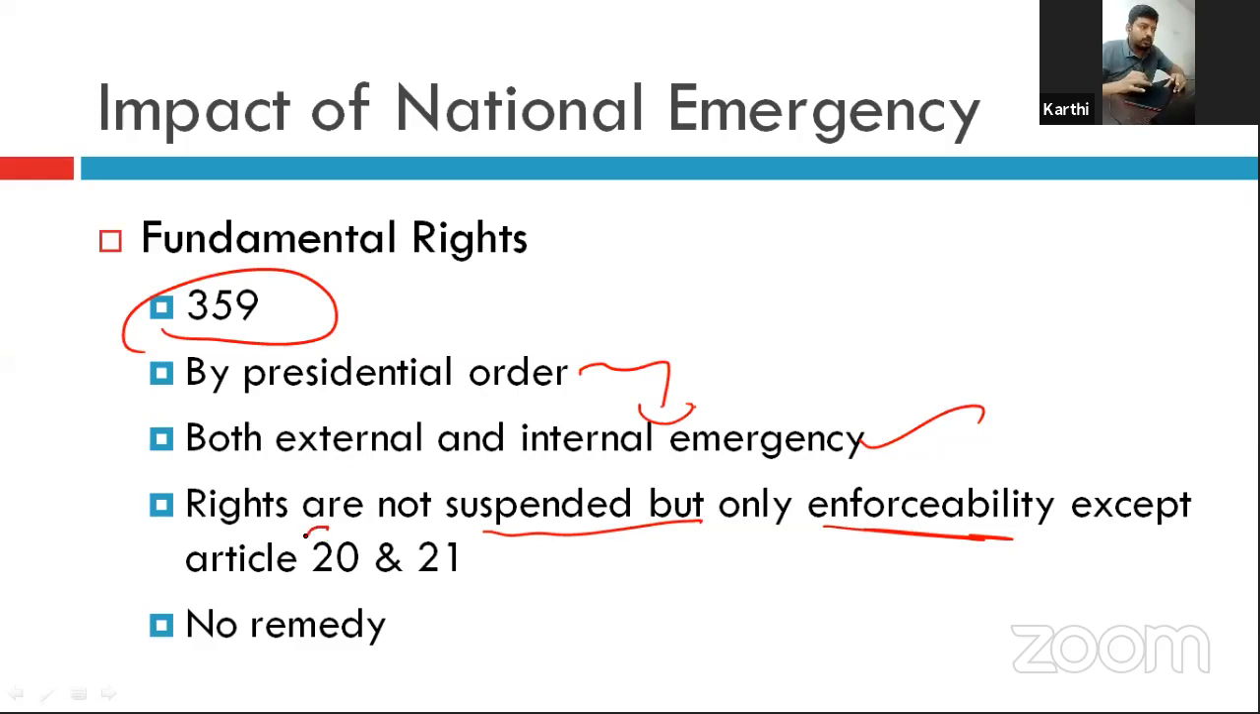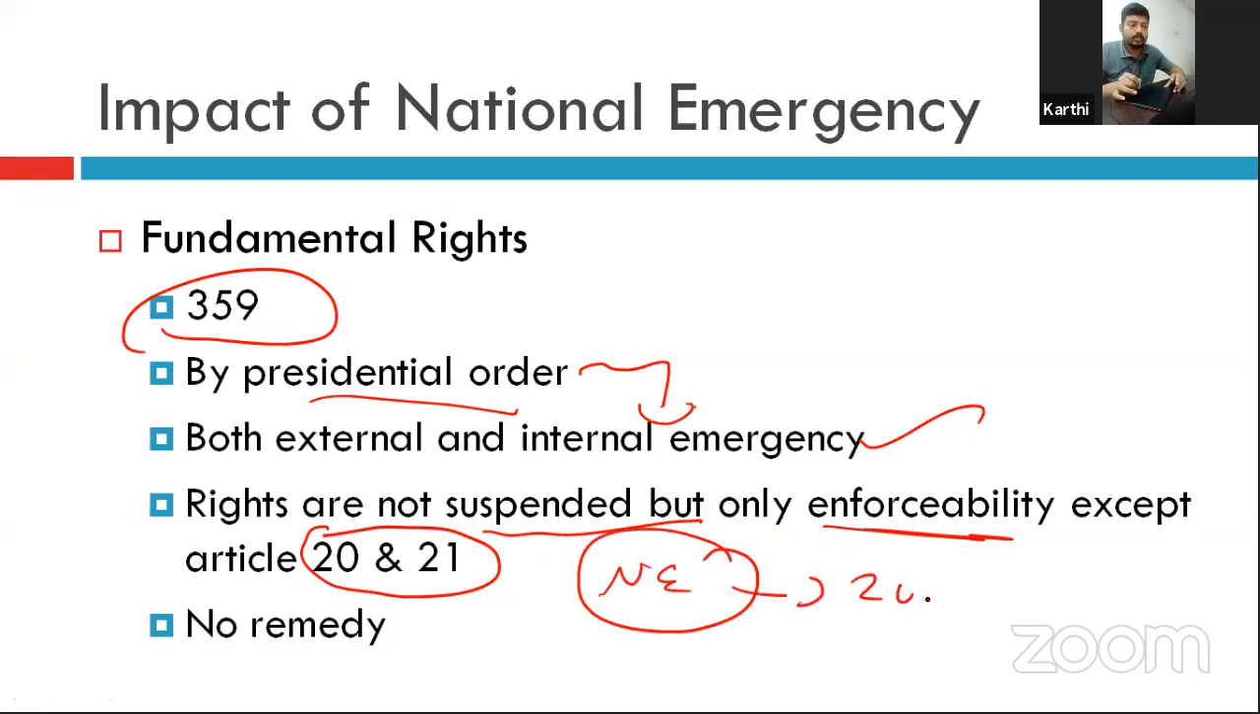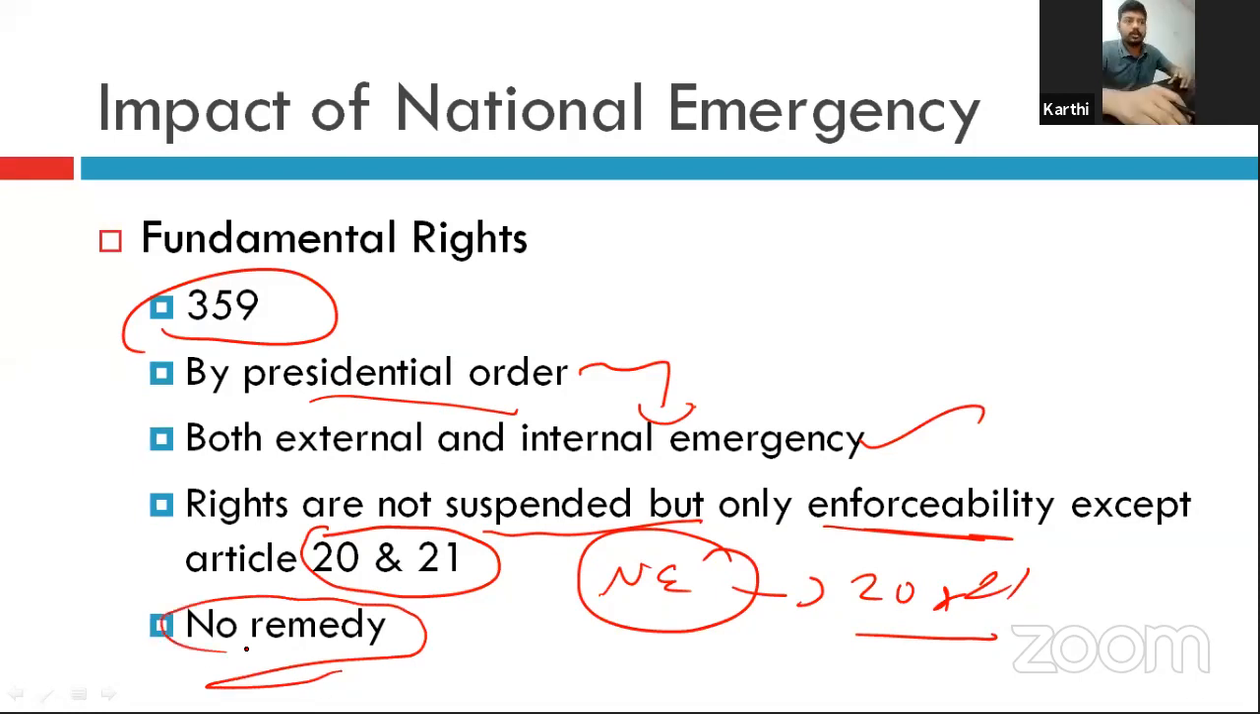So when the presidential order suspends rights during national emergency, they can't suspend the rights under Article 20 and 21, okay? What it means is that even during the national emergency, Article 20 and 21 are available, right? Except 20 and 21, there is no other remedy for the suspended rights, okay? So these are the impacts of national emergency.